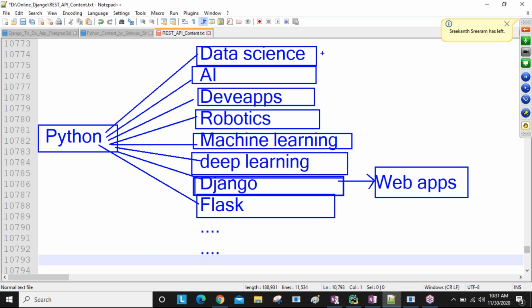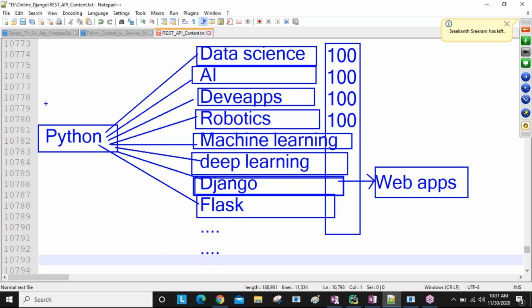Here you can see 100 people are learning Python, 100 people are learning AI, 100 people are learning DevOps. Like this, all courses are being learned by 100 people, I think, but all these people are learning Python. That's why Python is attracting more people nowadays. It acts like a general purpose programming language to learn other courses.